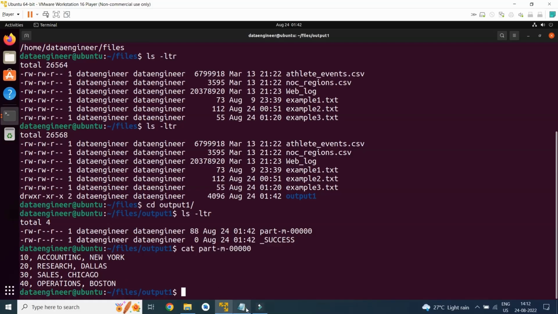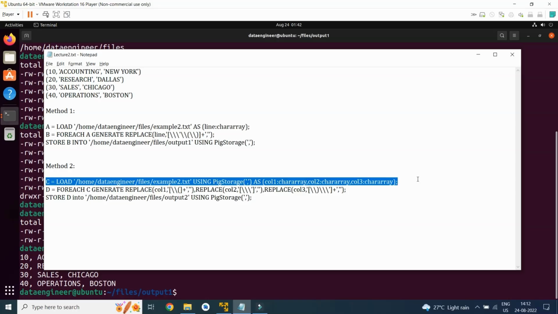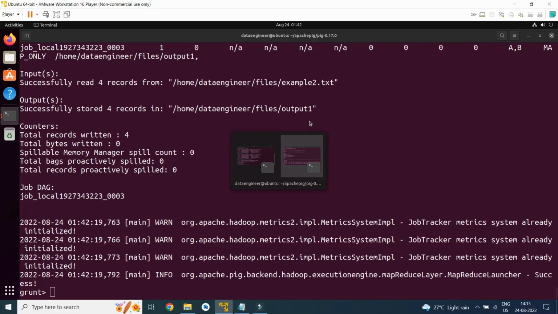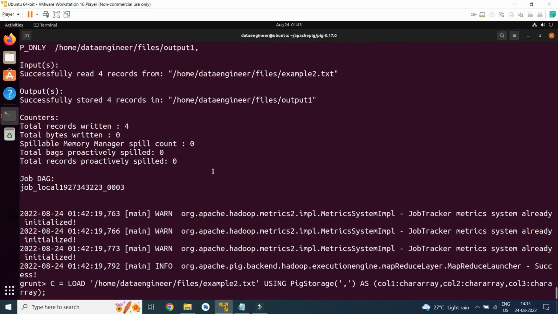The second method we are going to see. Let's perform this action. I will again go to grunt and paste this command. Here we are loading the same example2 using PigStorage, but instead of a single-line chararray, we are dividing it into three columns: column 1, column 2 and column 3.